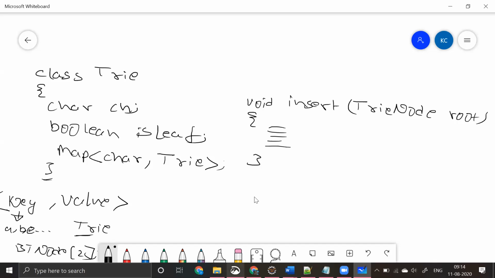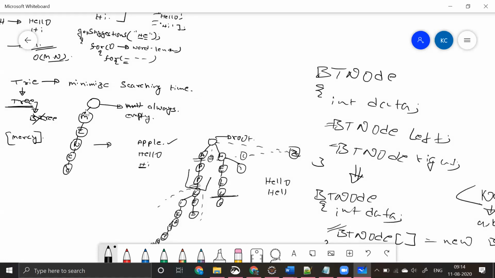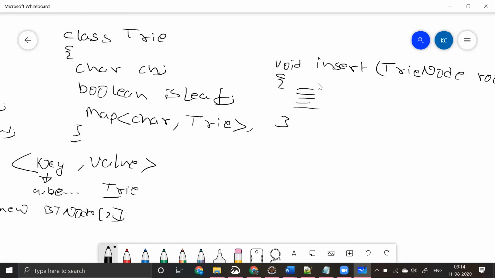Insert will do something like this. We try to insert, right? First, it will say that the root has an empty value, and then mercy, and then apple, something like this. It will be creating the structure based on all this.